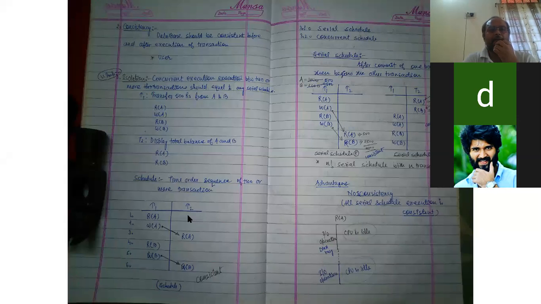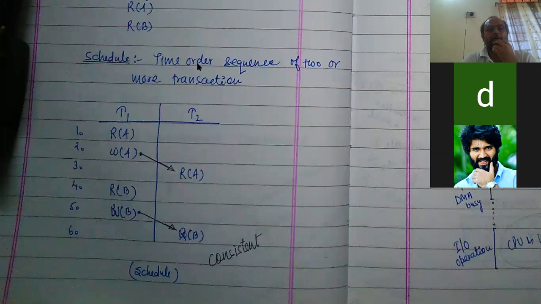I'm saying that suppose it is which type of schedule? Concurrent schedule. It is known as concurrent schedule because before ending all the operations of the T1 transaction, the T2 transaction is being started. That is why it is known as concurrent schedule.